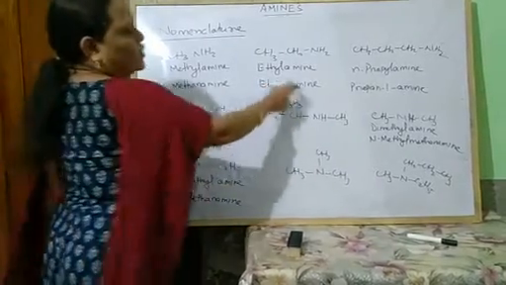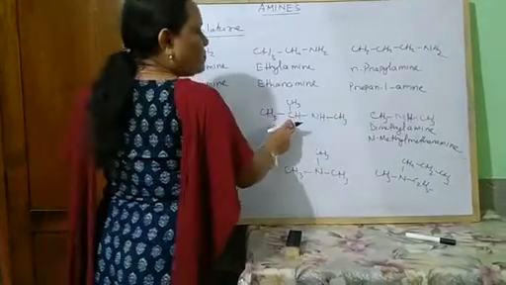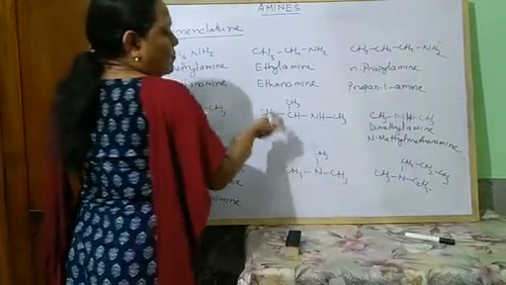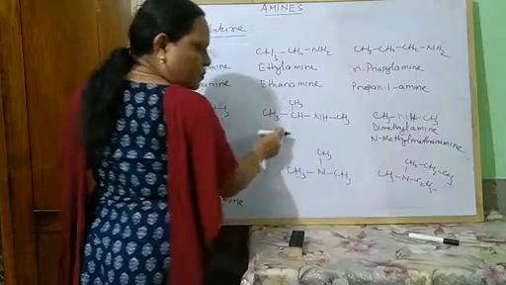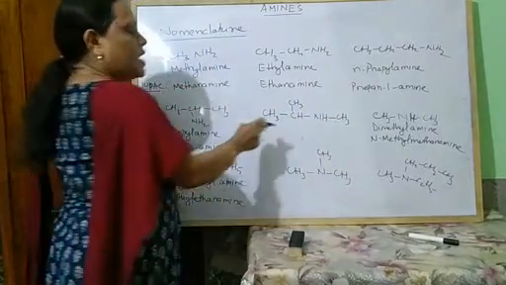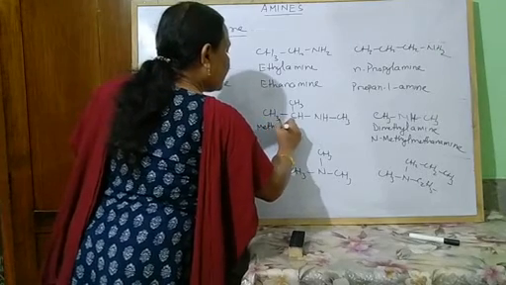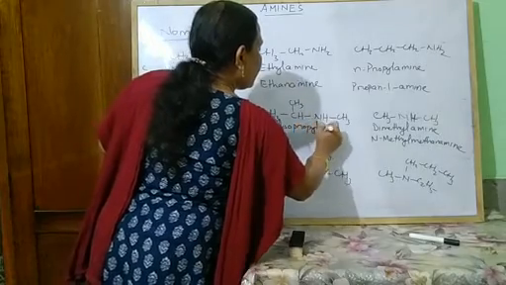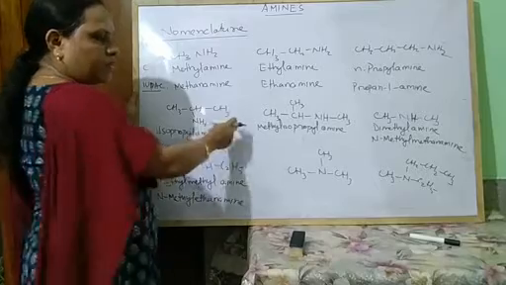Next, come to this one. This is an isopropyl group and this is a methyl group. Alphabetically isopropyl comes before methyl. So the name of this compound is methyl isopropyl amine, common name.